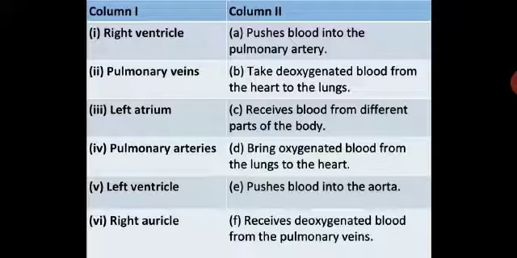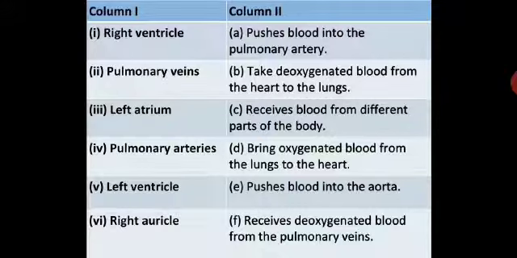Column 2 has: pushes blood into the pulmonary artery; takes deoxygenated blood from the heart to the lungs; receives blood from different parts of the body; brings oxygenated blood from the lungs to the heart; pushes blood into the aorta; and receives oxygenated blood from the pulmonary veins.